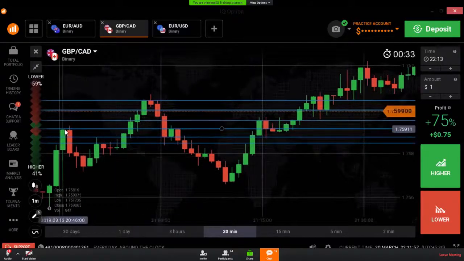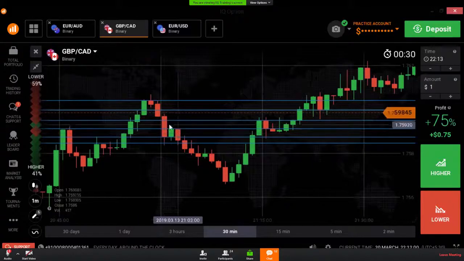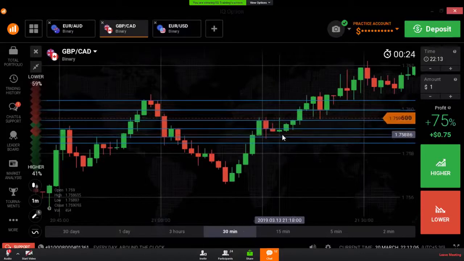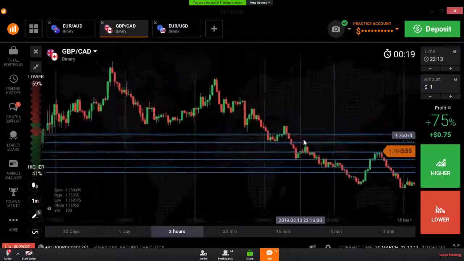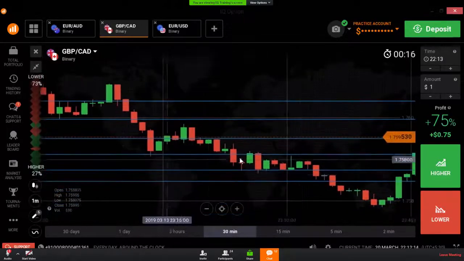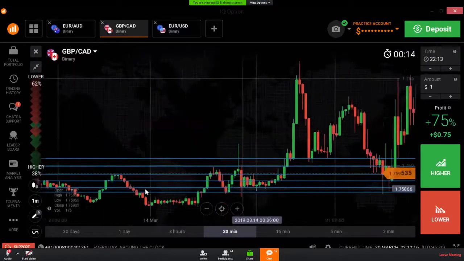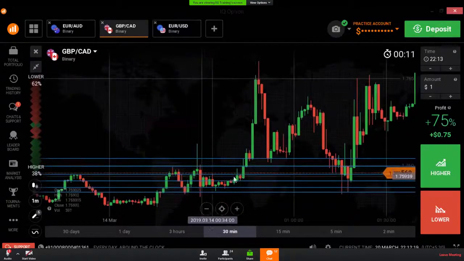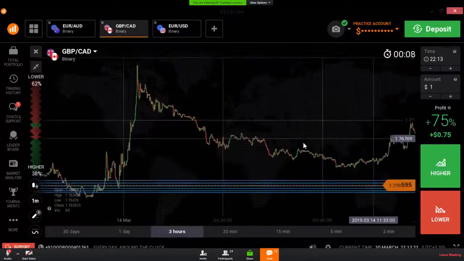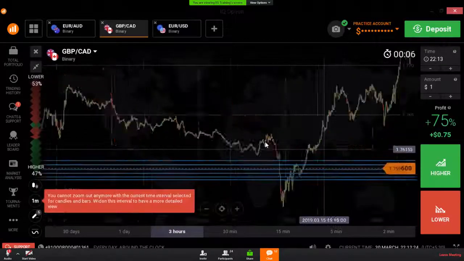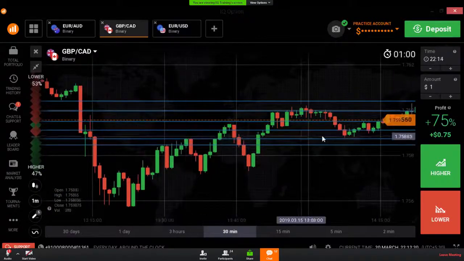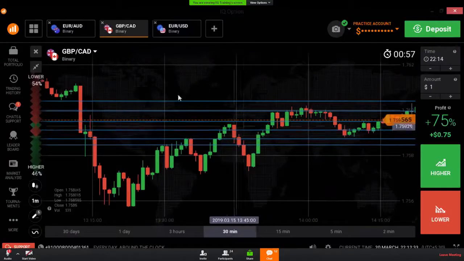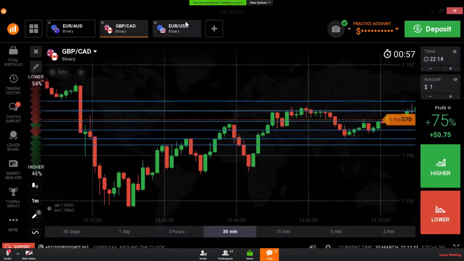In this level, we are seeing a reversal point here. After the breakout, we are seeing a reversal point from the same level. Again, a reversal point here. These two levels, we are seeing a reversal point from the same level. Here also some reversal points. We are seeing a reversal point from this level. I'm going to adjust the level. Just wait, just a minute.